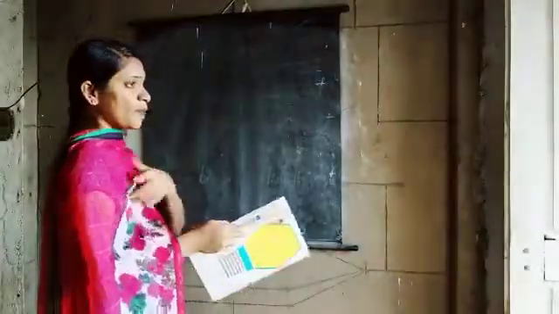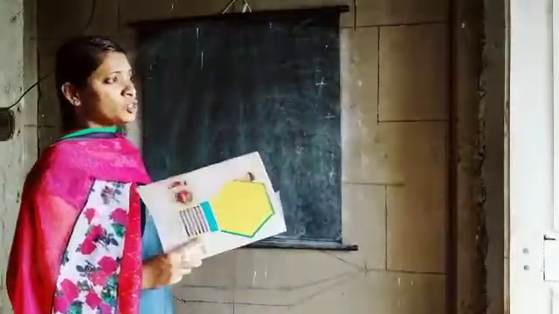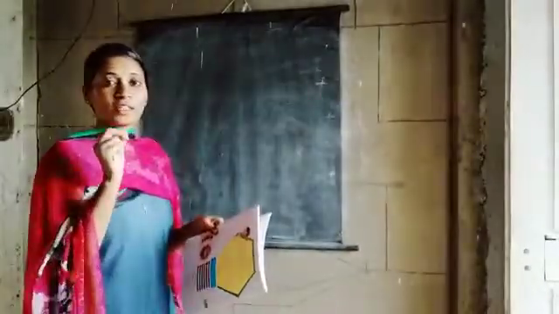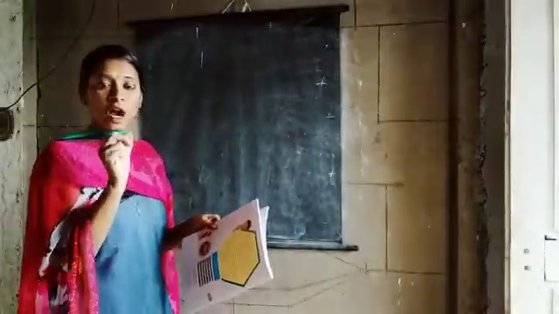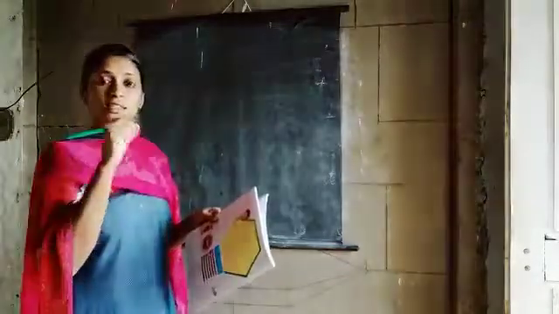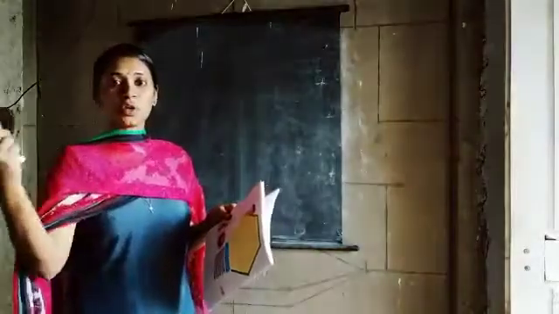Active voice and passive voice. Yesterday I told you how to write active voice and passive voice. Today let us see when the sentence is in present tense, how to write it in passive voice. When the sentence is in past tense, how to change it into passive voice. And when the sentence is in future tense, how to change active voice into passive voice.